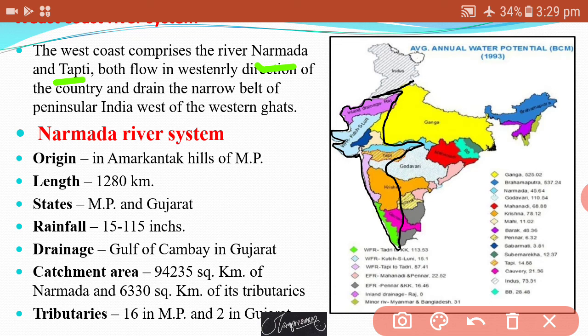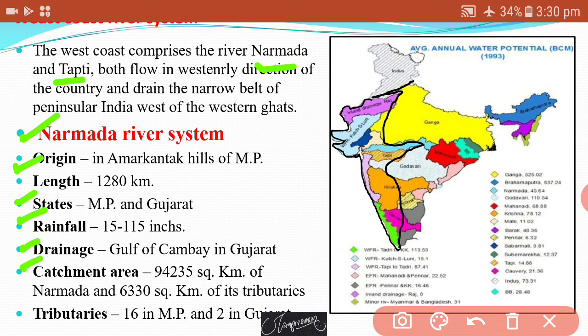First is the Narmada river system, which originates in the Amarkantak Hills of Madhya Pradesh. Length of this river is about 1280 km. States covered by this river are Madhya Pradesh and Gujarat. Rainfall is about 15 to 115 inches. Drainage is to the Gulf of Cambay in Gujarat. Finally, this river meets the sea in that particular area of the Gulf of Cambay in Gujarat.